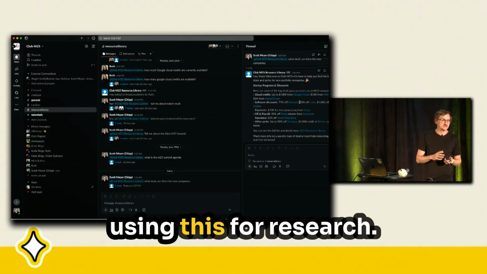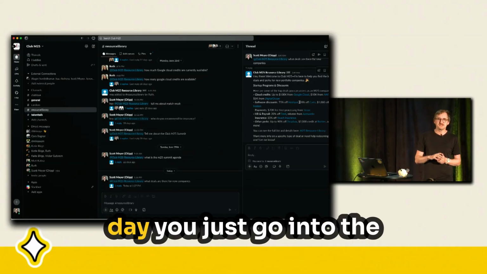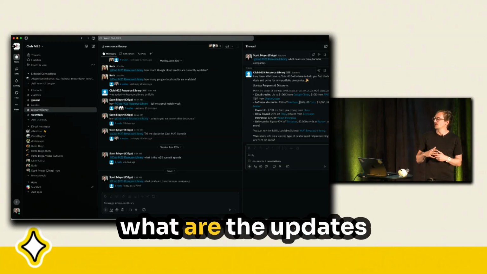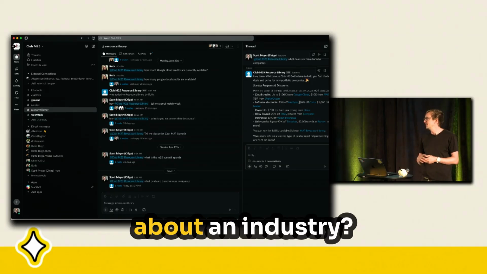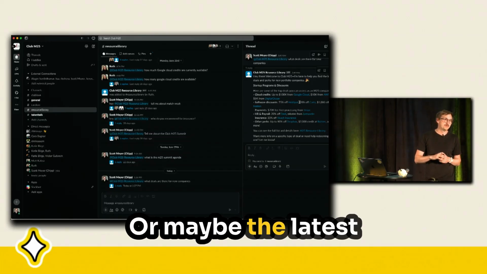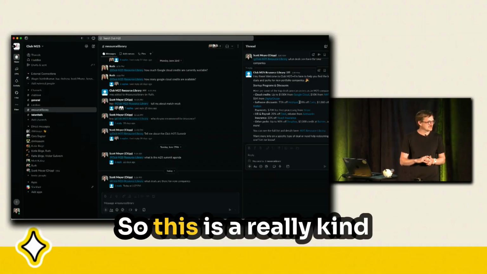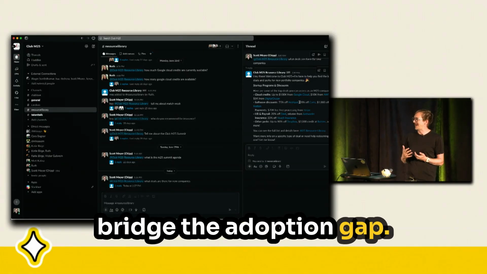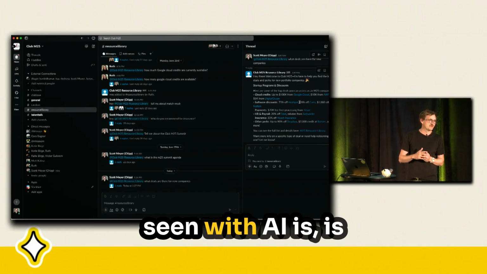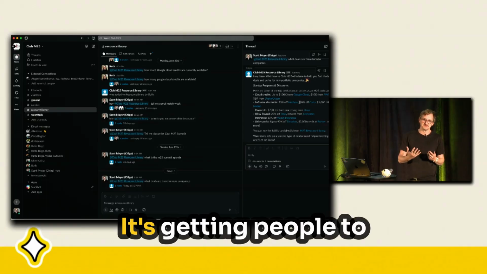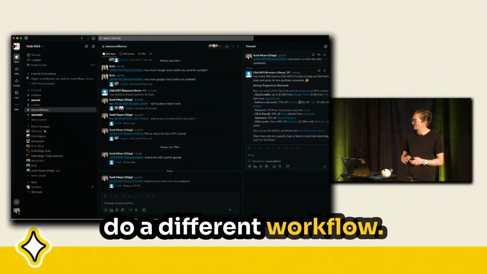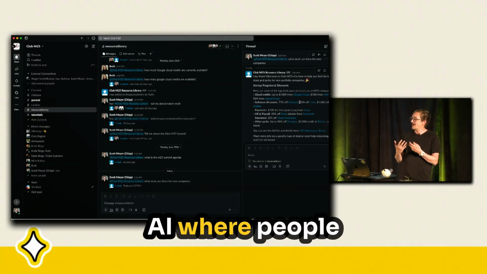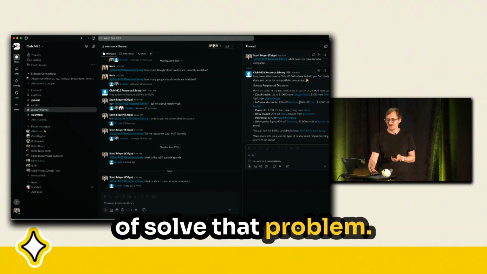We've seen companies using this for research. You can imagine every day you just go into the Slack channel and say, what are the updates about my competitor, about an industry, or maybe the latest headlines about a topic, right? So this is a really great way to bridge the adoption gap. One of the biggest challenges we've seen with AI is actually people management, right? It's getting people to do a different workflow. And so by putting AI where people already are, we kind of solve that problem.